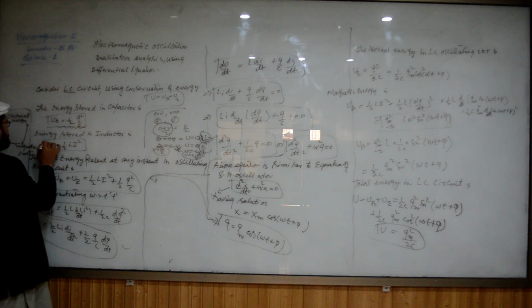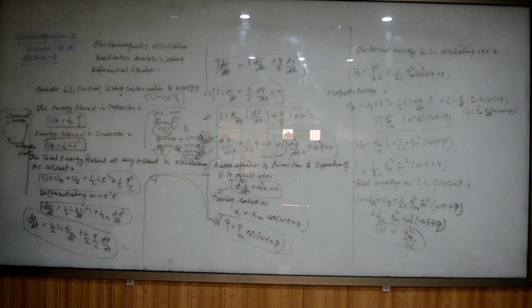Similarly, energy stored in the magnetic field: when there is a flow of current across a conductor, a magnetic field is developed. For example, this is a capacitor, and here you have an inductor, and this is a switch. In the inductor, when there is a flow of current, a magnetic field is developed, and the amount of energy stored in the magnetic field of the inductor is UB is equal to 1 by 2 Li square.